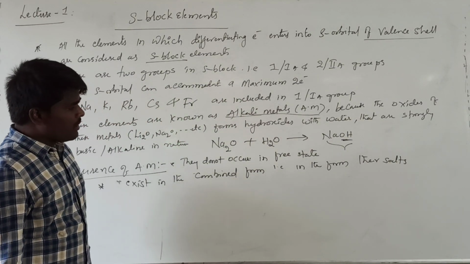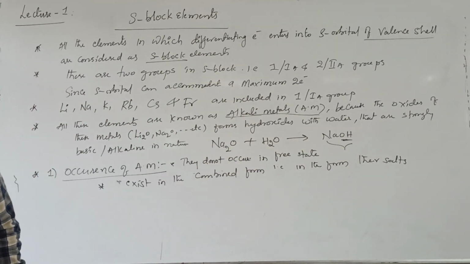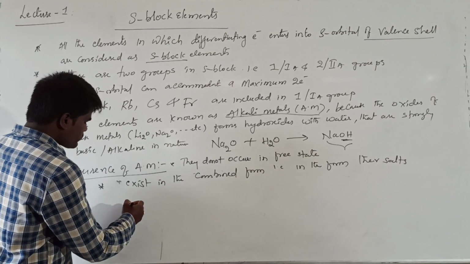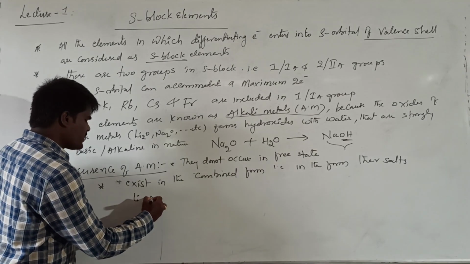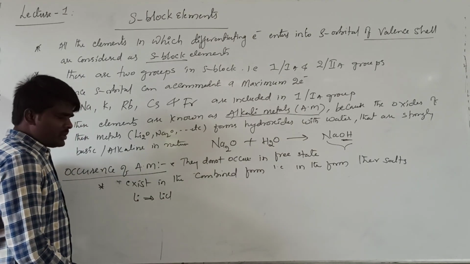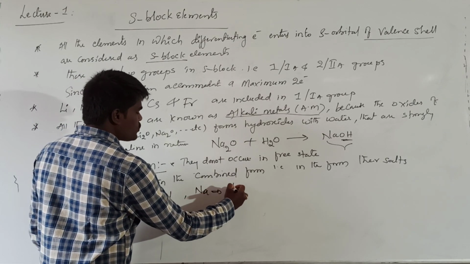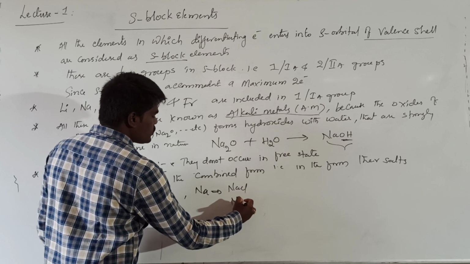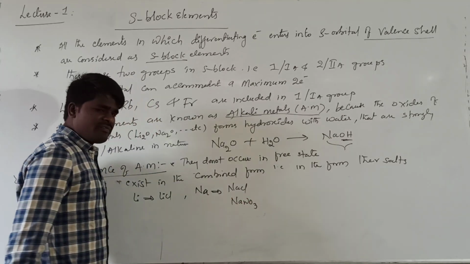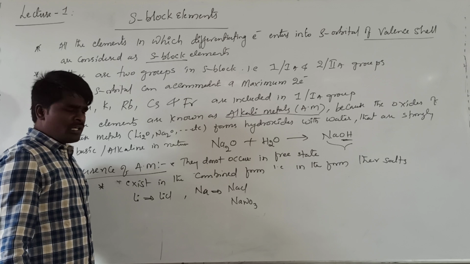Suppose you are talking about lithium, it generally occurs in the form of lithium chloride. Sodium generally exists in the form of sodium chloride, sodium nitrate or sodium sulfate.